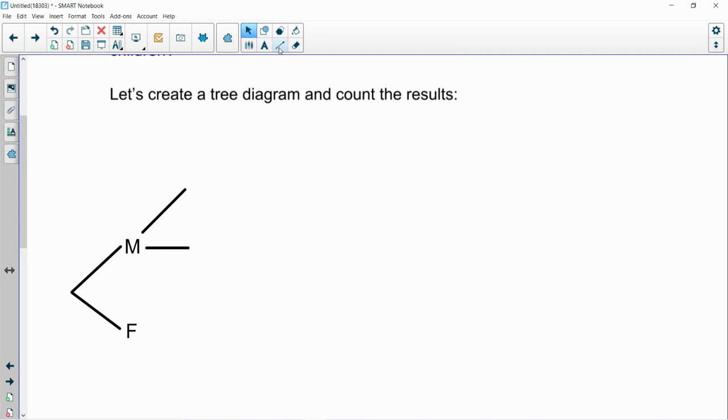So I'm going to get my branches drawn first, and then I'll fill them in. And go, okay. So now we know that regardless of what the first child was, in this case it was a male, we can either have a male or a female for the second child. So let's get a couple more F's here for the females. And baby number 2 down here says, well, if we had a female in the first child, possible outcomes for the second child, again, are male and female.